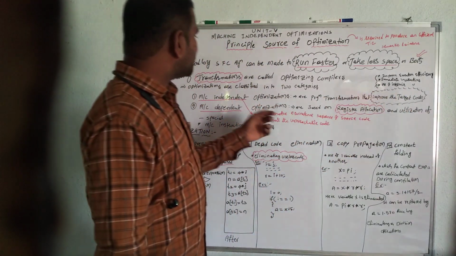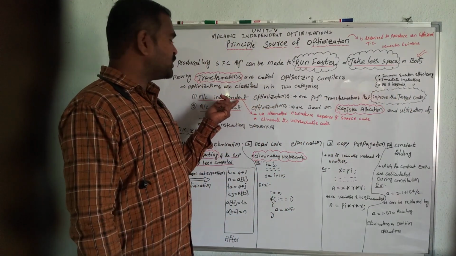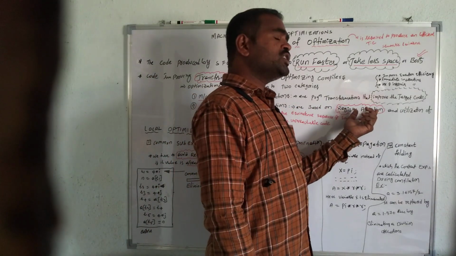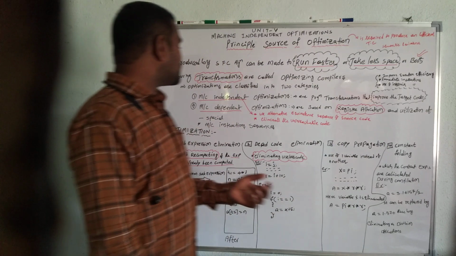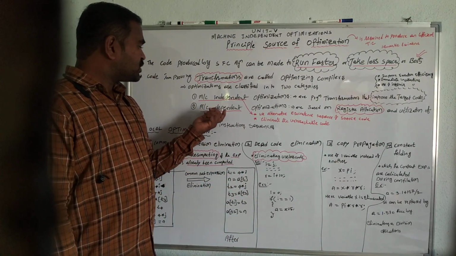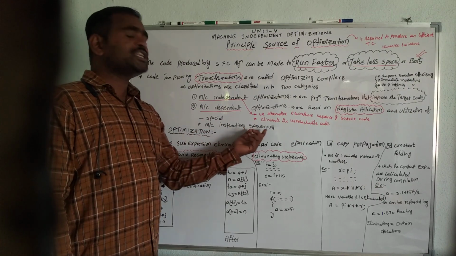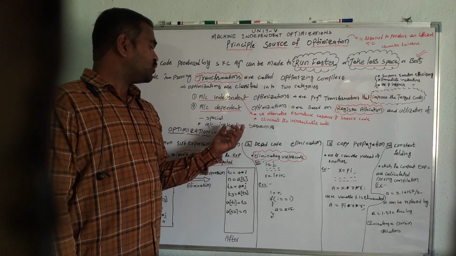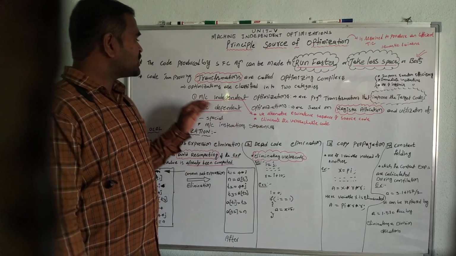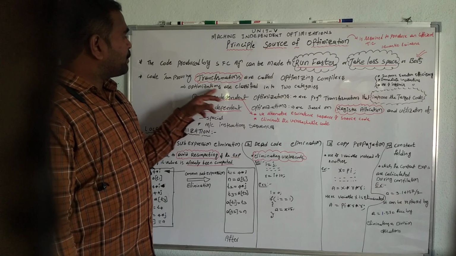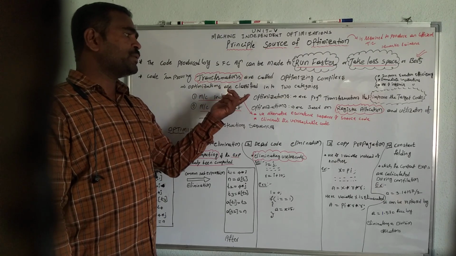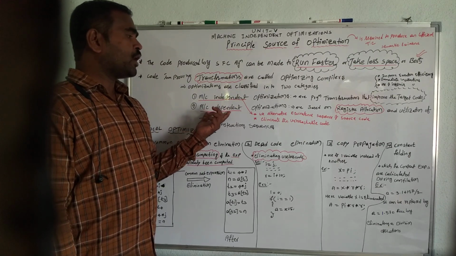Machine dependent optimizations are based on register allocation and utilization of special machine instruction sequences. So optimizations are broadly categorized into these two categories.